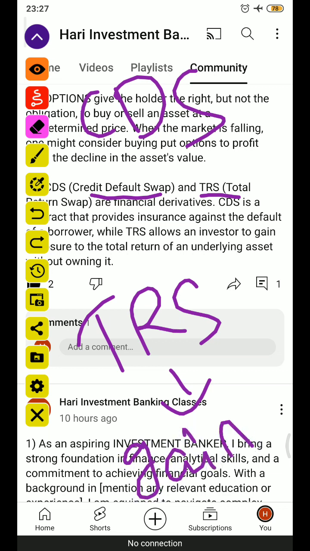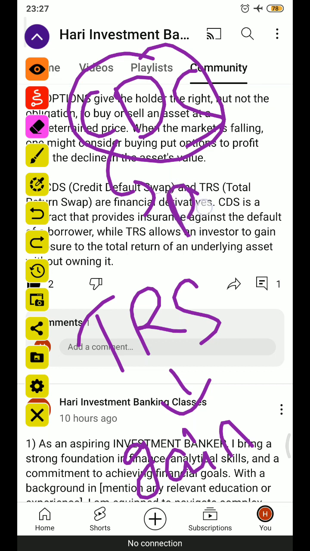CDS is a contract that provides insurance against the default of a borrower. Someone who has borrowed some amount may default, so against that default they will provide insurance. This is known as a CDS contract.